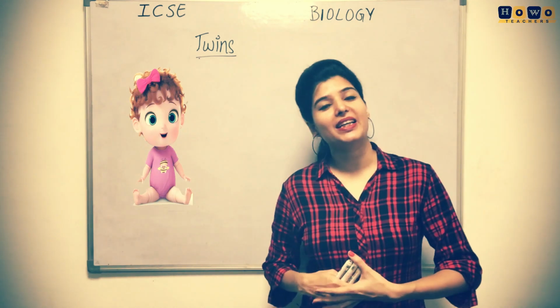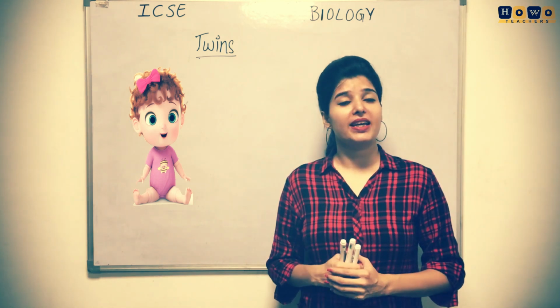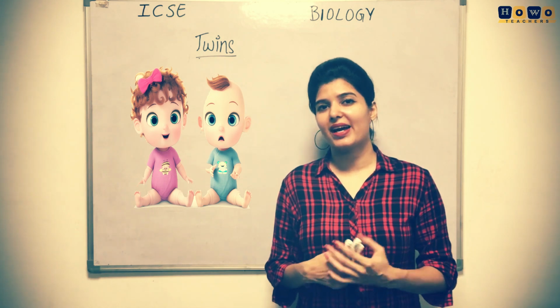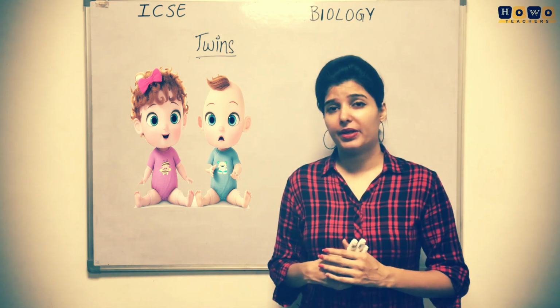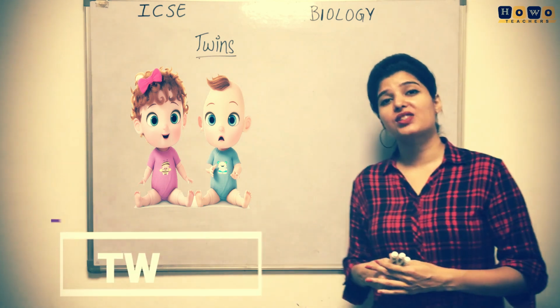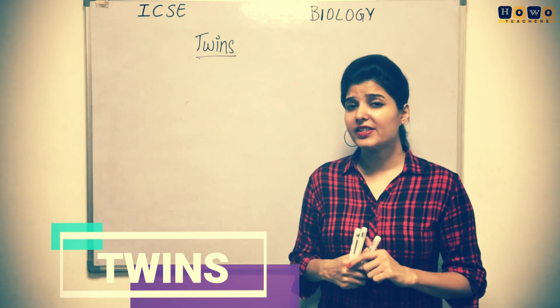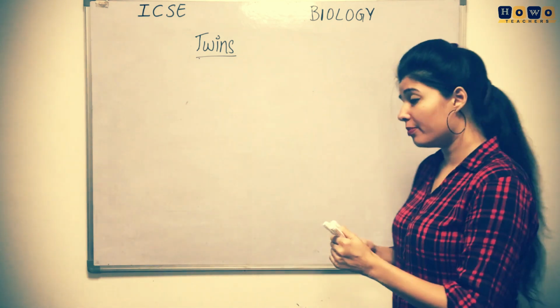Usually human beings give birth to a single child, but occasionally it happens that there is the presence of more than one child, or two babies, in the developing period. So that is called twins. Twins can be of different types. Now let us firstly see what all things are required for the development of a baby.